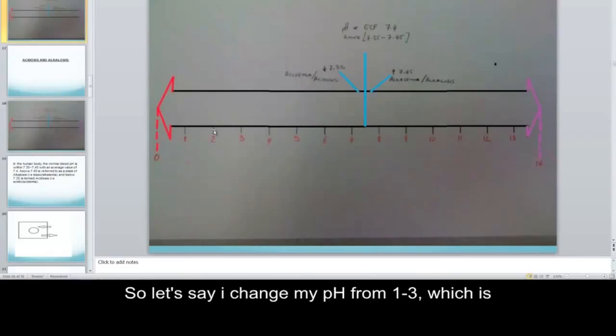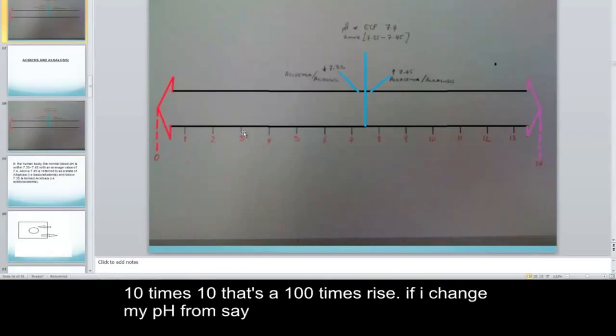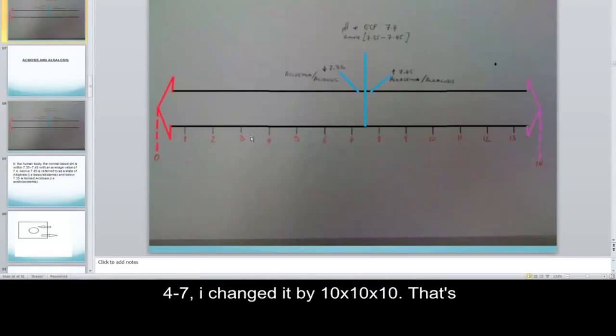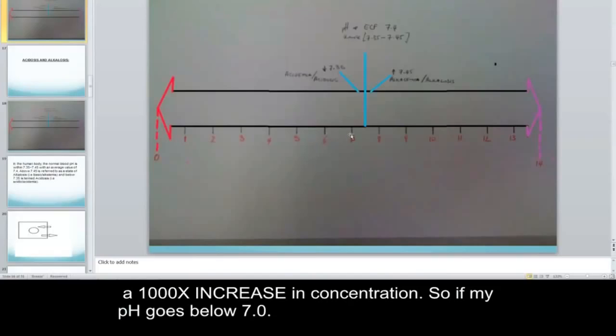So let's say I change my pH from 1 to 3, which is 10 times 10, that's 100 times rise. If I change my pH from, say, 4 to 7, I change it by 10 times 10 times 10. That's 1,000 times increase in concentration.